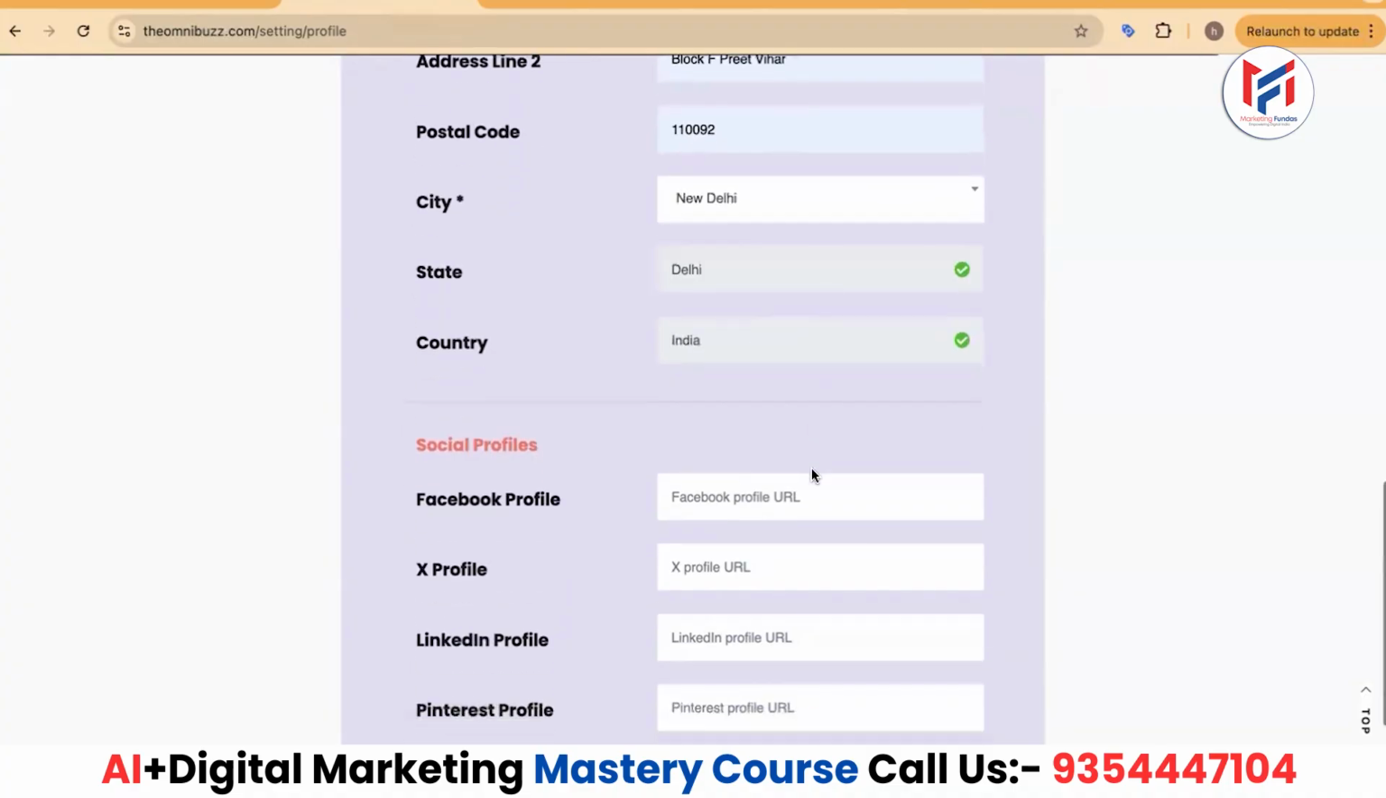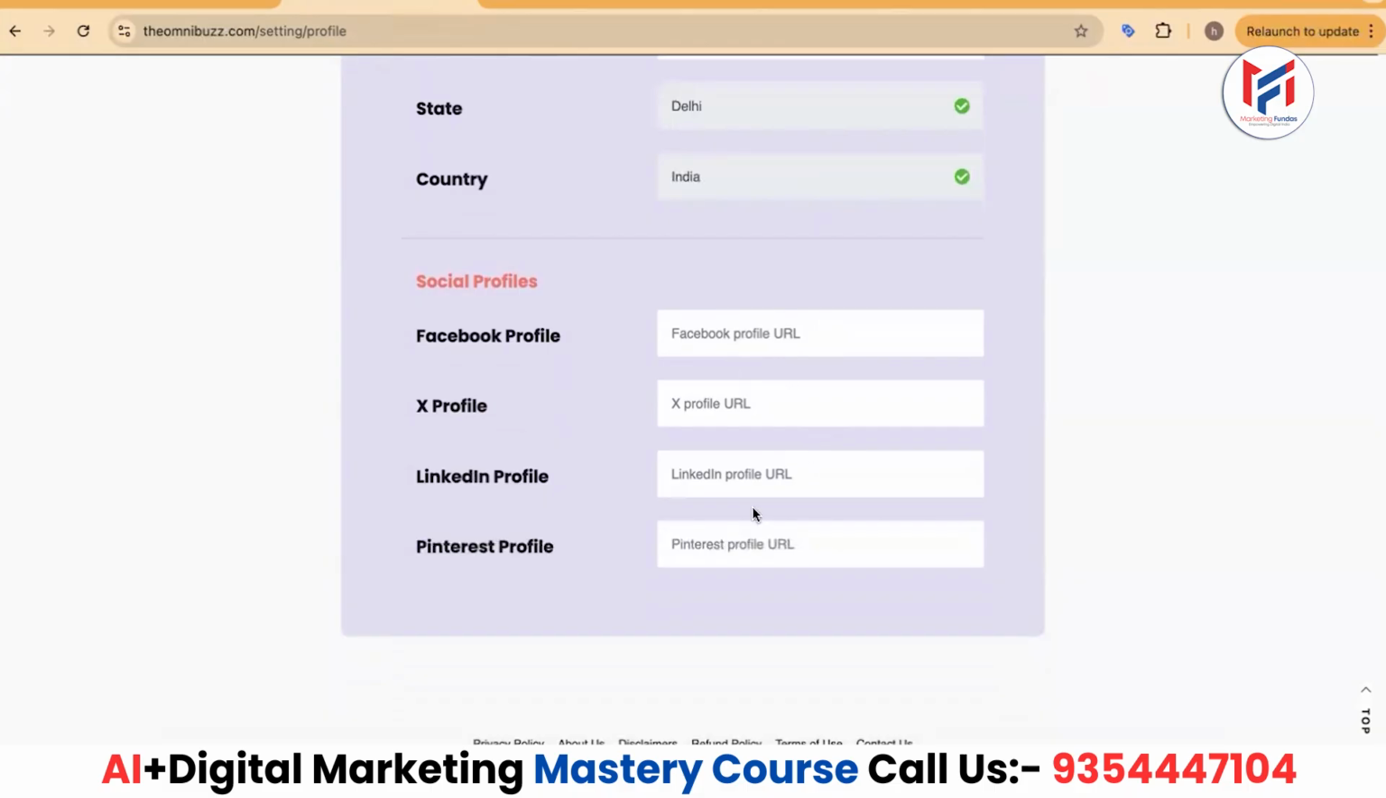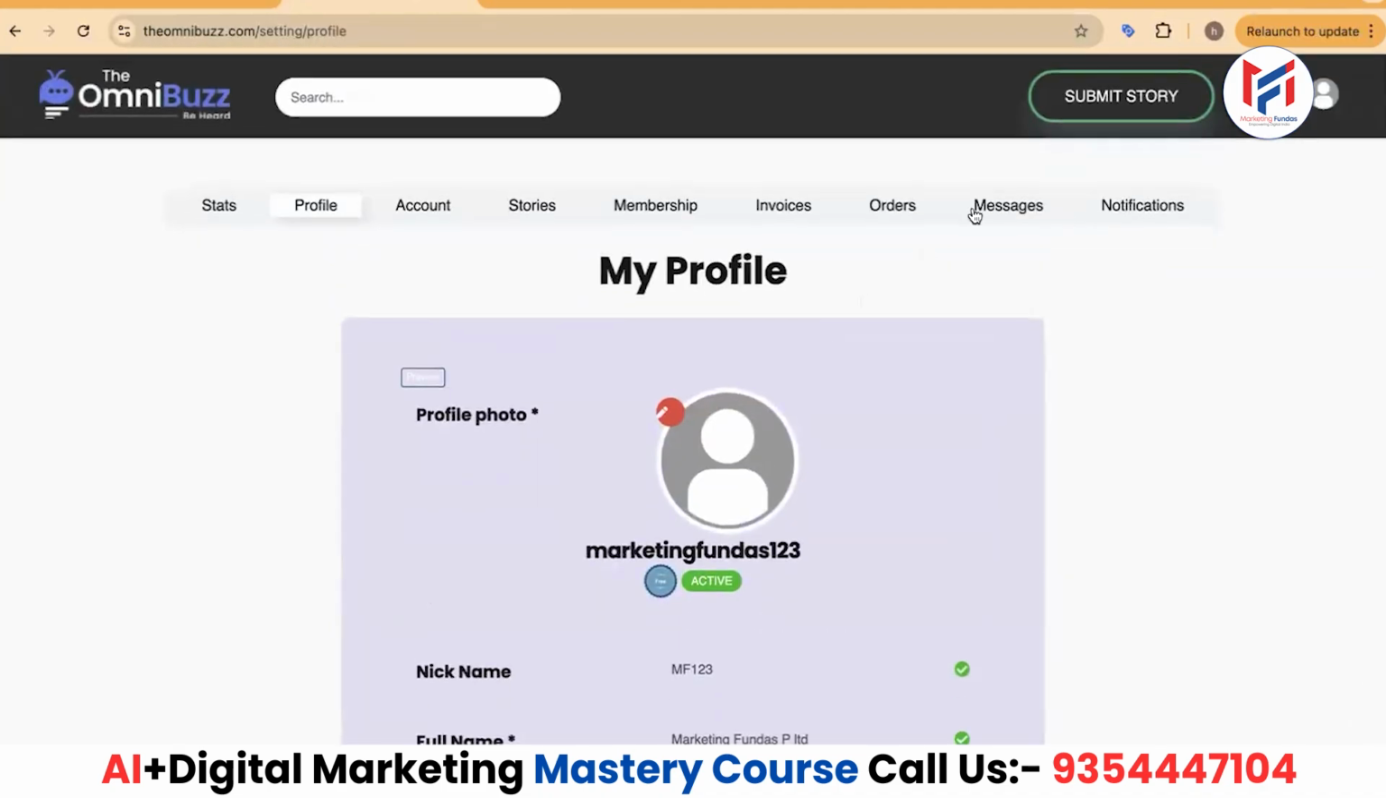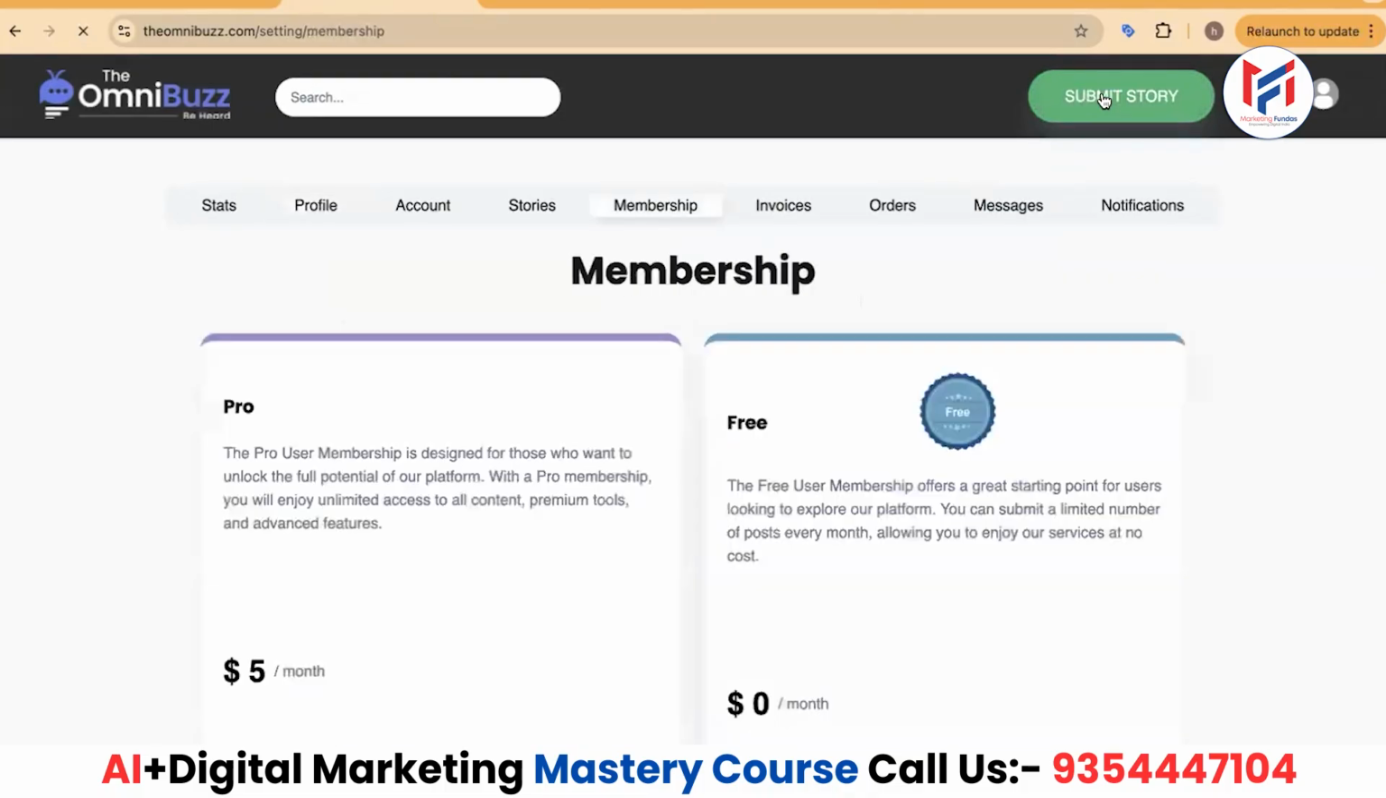So the country and other details have come up. Now whatever social media links you have, definitely add them. Like Facebook or whatever links you have of your social media accounts, just add them. After adding all these links, you have to again click on submit story.